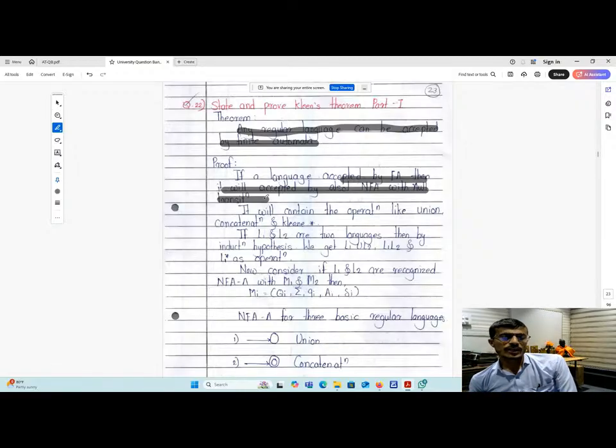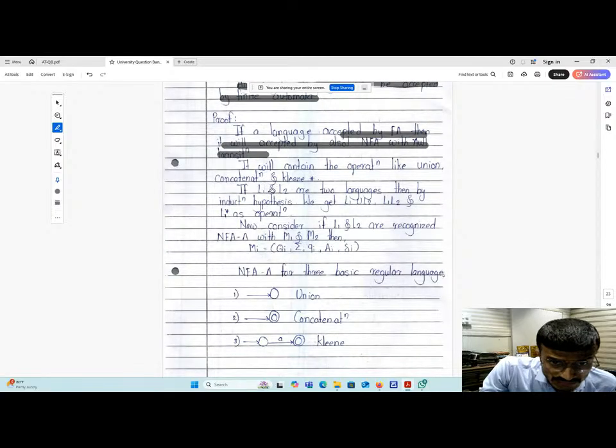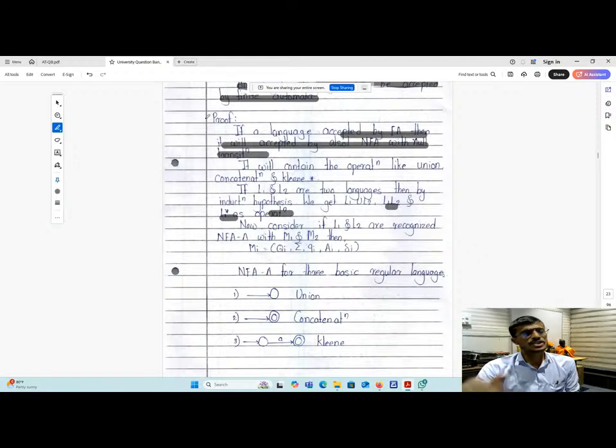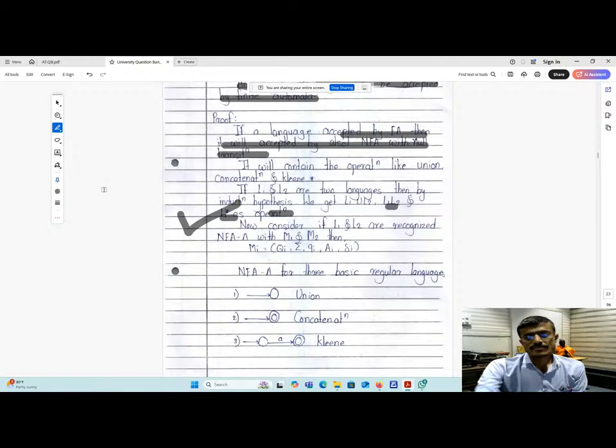Then later we look at the union, concatenation and Kleene operations. If L1 and L2 are two languages, then by the induction hypothesis we get L1 union L2, L1 concatenate L2 and L1 star as operations. As I mentioned earlier, if two languages L1 and L2 are there, you can perform the union operation, L1 union L2, the concatenation, L1 concatenate L2, and the Kleene operation on L1. So these are the three possible operations in the case of Kleene's theorem 1.